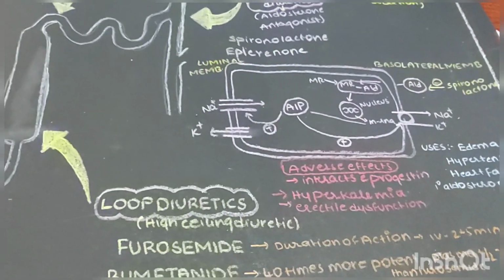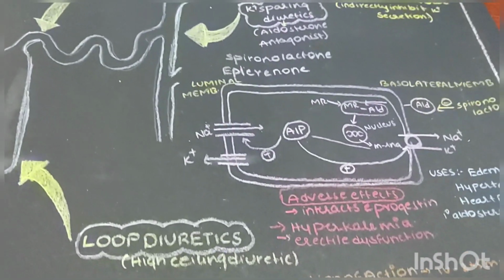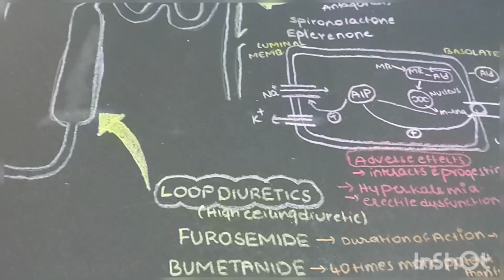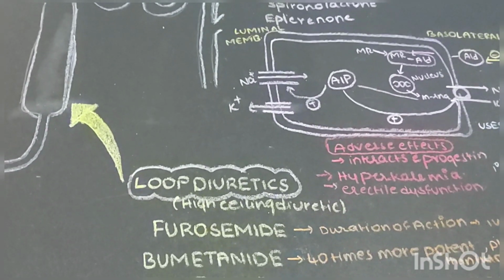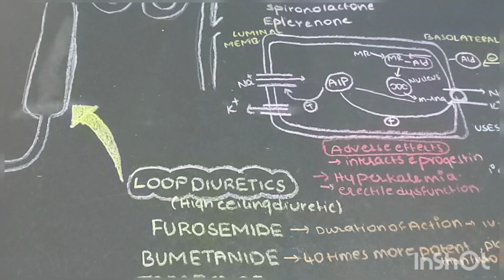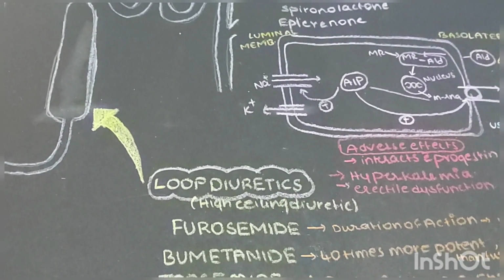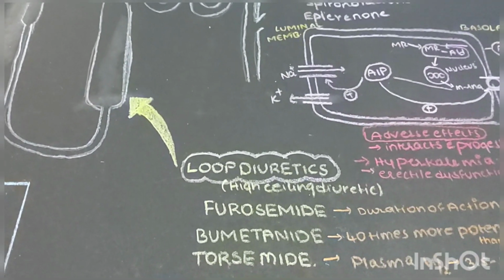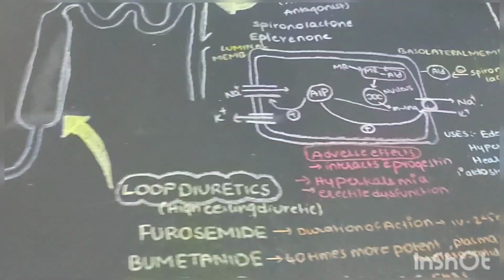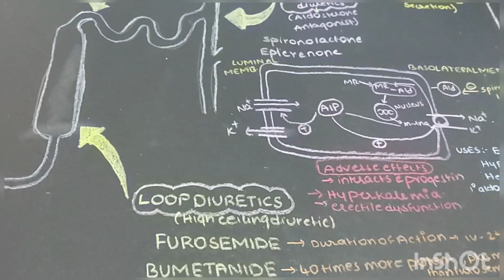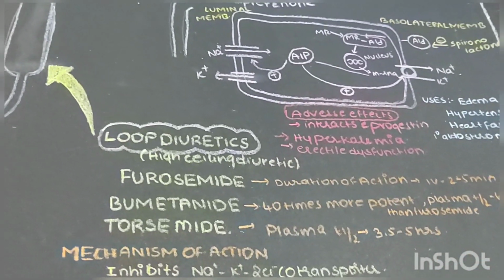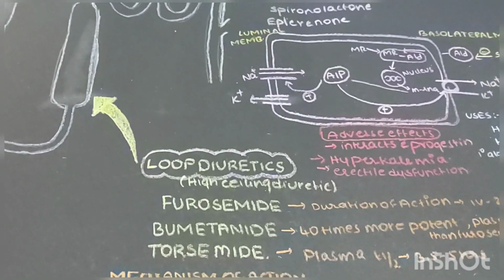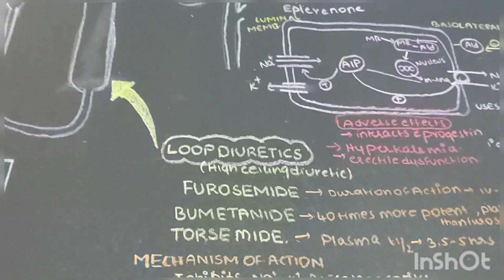Actually, what is the mechanism of the potassium sparing diuretics? We'll go through it. Aldosterone enters the cell and binds to the mineralocorticoid receptor, makes a complex, and enters the nucleus, which synthesizes mRNA. This mRNA gives rise to AIP proteins, which enhance sodium reabsorption and potassium excretion. So, these potassium sparing diuretics act on aldosterone. They inhibit the aldosterone. So, the net effect is to excrete the sodium and to retain potassium in the body.